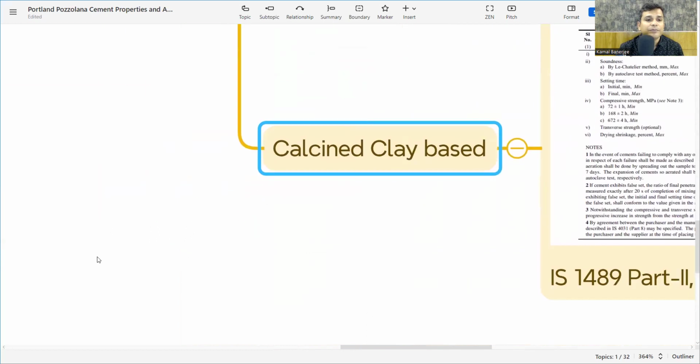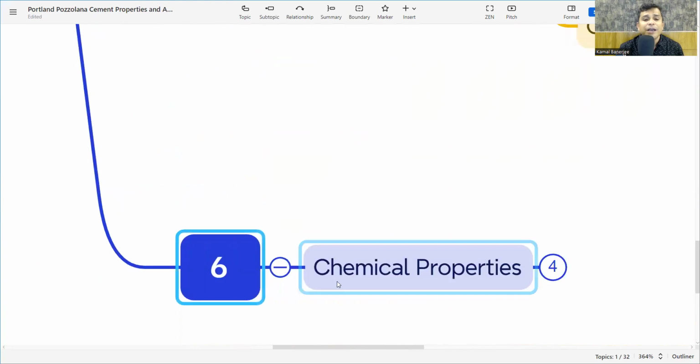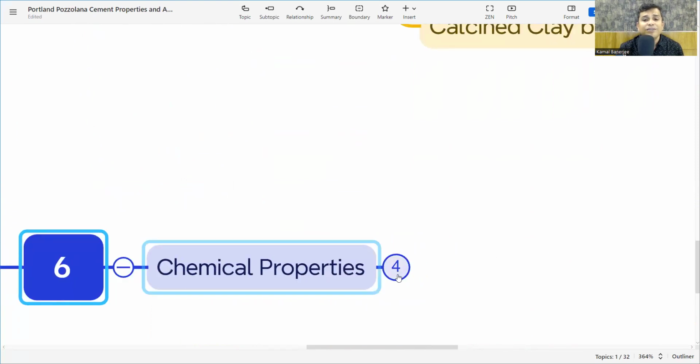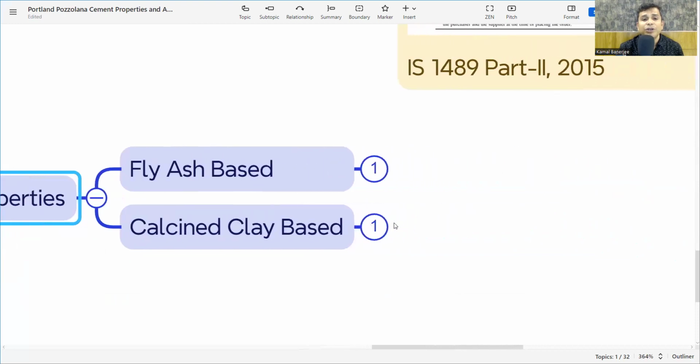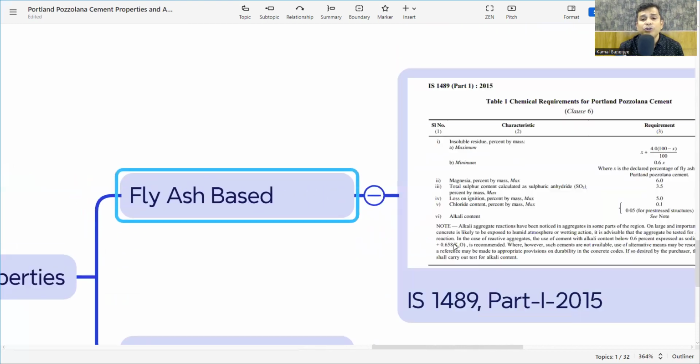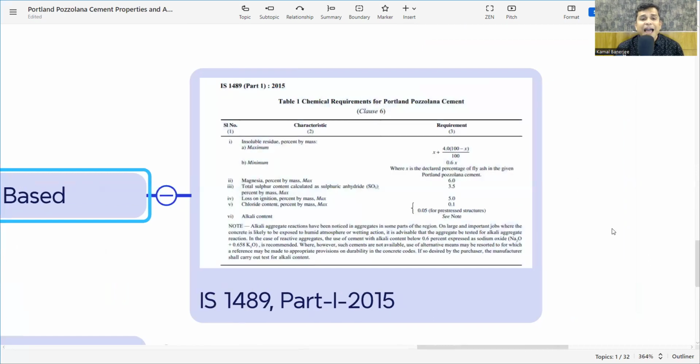Now we are finishing the physical properties. Now we want to check the chemical properties also. What are the chemical properties of Portland Pozzolana Cement? First we want to see the fly ash base. Which code? That is again IS 1489 part 1, 2015, and table 1 is saying what the chemical properties of the Portland Pozzolana Cement are.